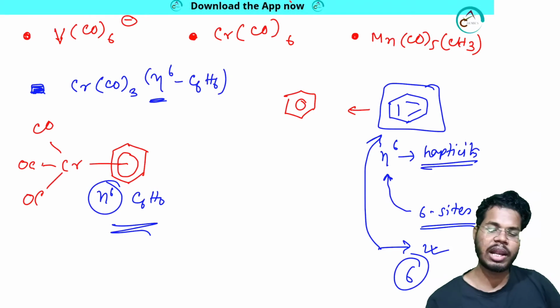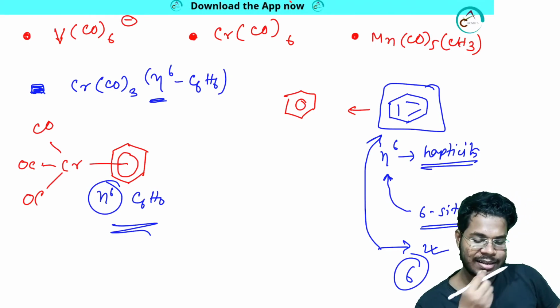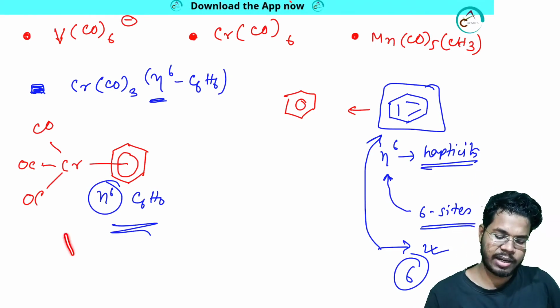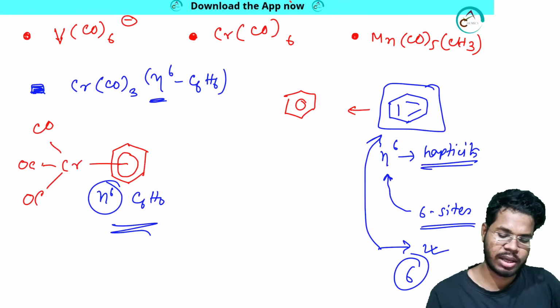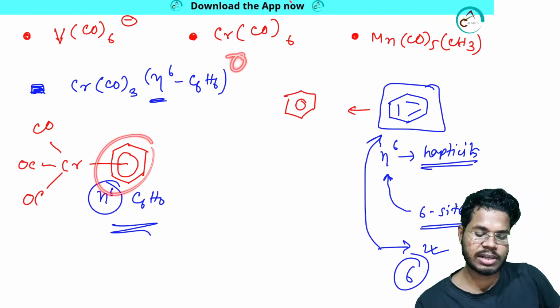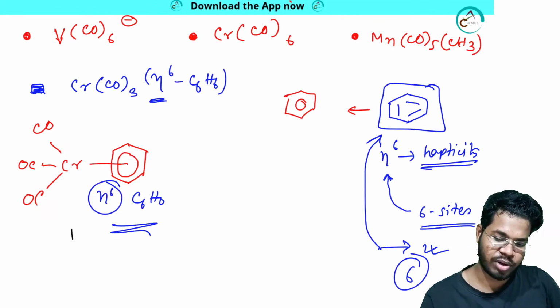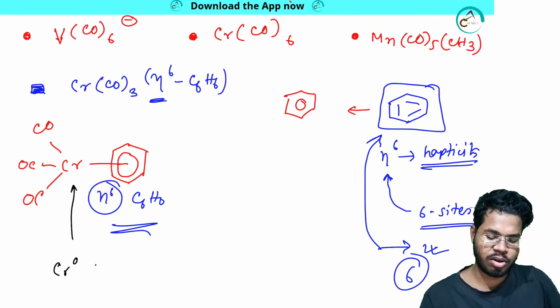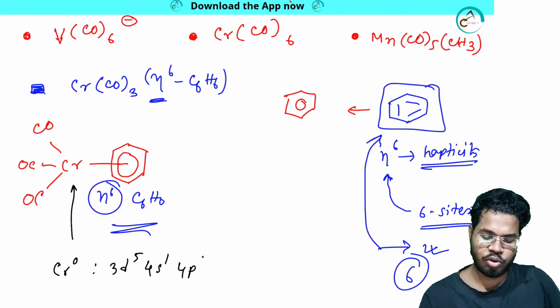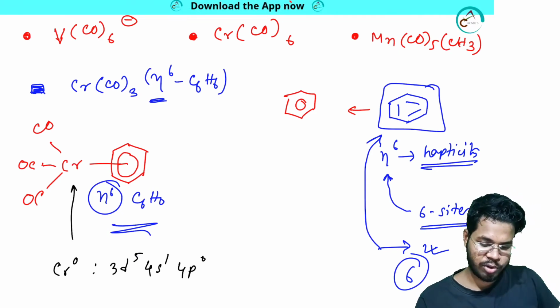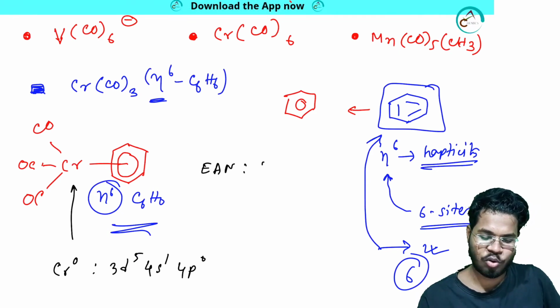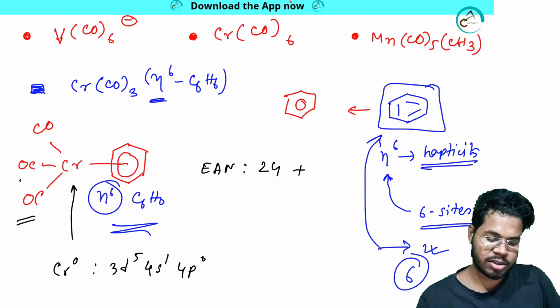Done. So how many electrons are there in this? Listen. First, let me find out the oxidation state, that is neutral, because the ligand is neutral, the overall charge is neutral, and CO is also neutral. So chromium 0 means 3d5, exception, it is 4s1, 4p0. If I talk about EAN, then chromium has 24 electrons.